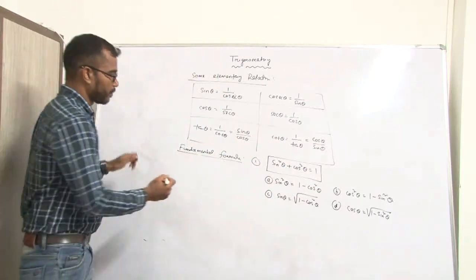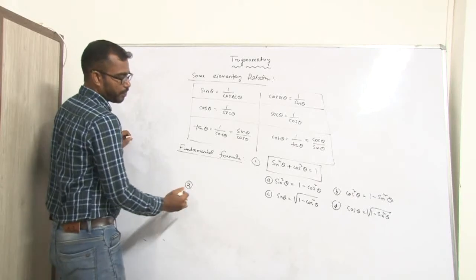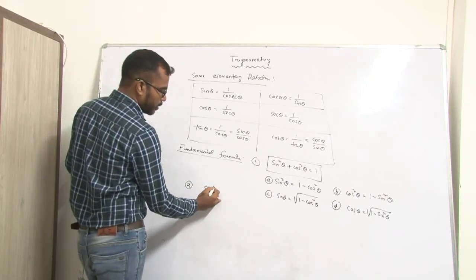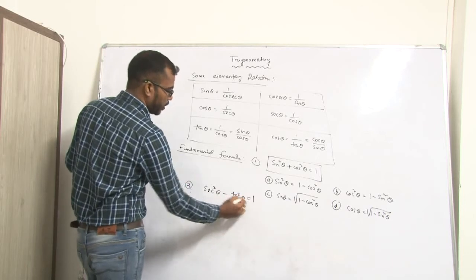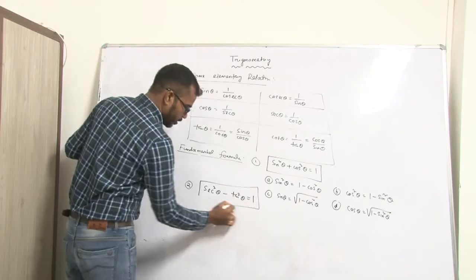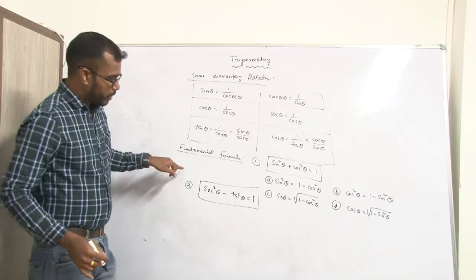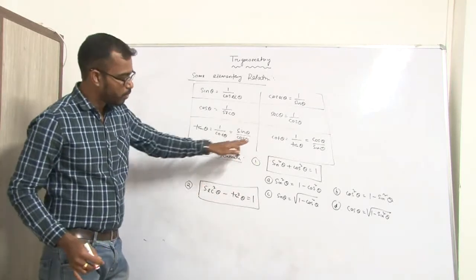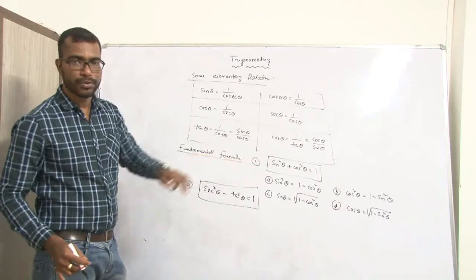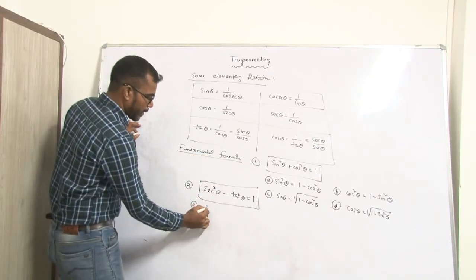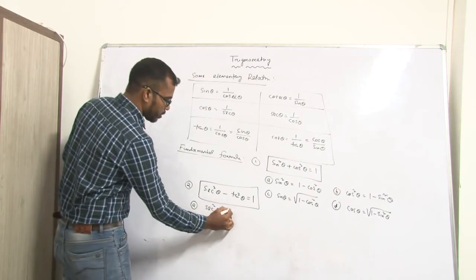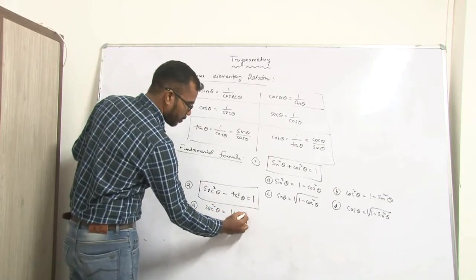Similarly, in the second category, we learn sec square theta minus tan square theta is equal to 1. In the same way, we can derive 4 formulas. That means sec square theta is equal to 1 plus tan square theta.